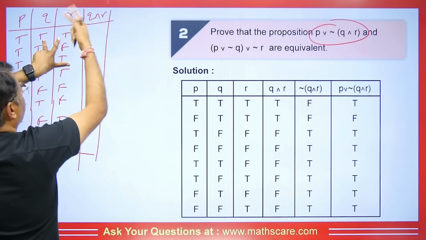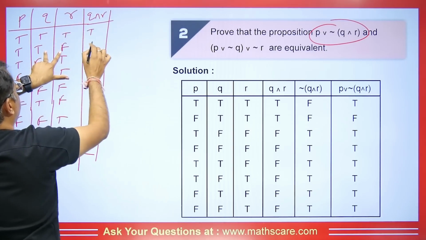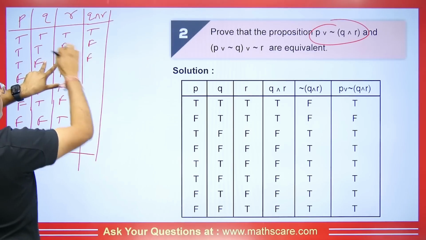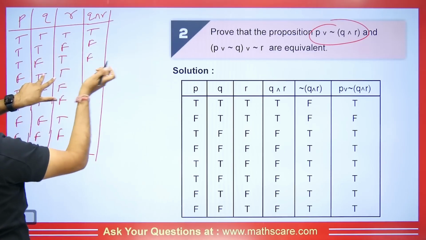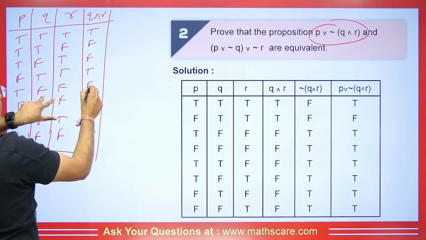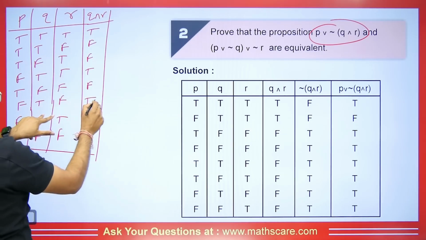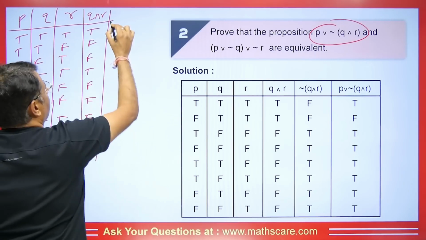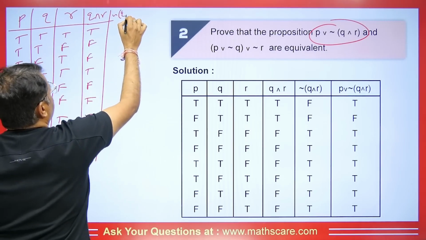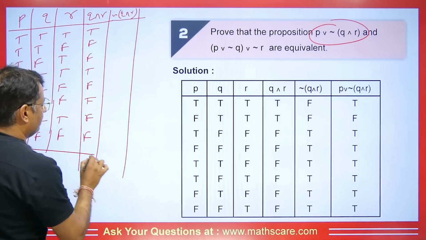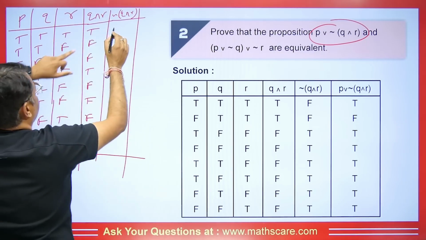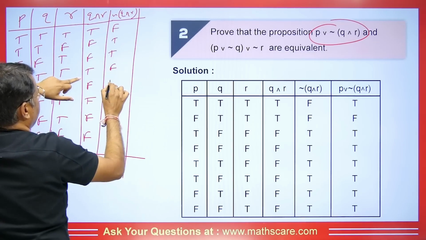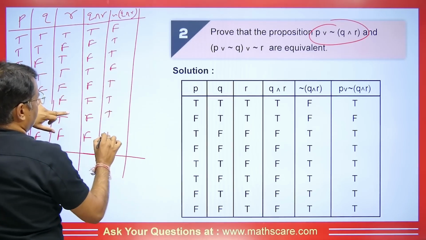So students, AND means product. So this will be true, and students, this will be false, because product is coming here. True, false will be false, because if we take 1, 0, then 0 will come. So 0 means false. True, true will come true here. Students, this will be false, and this will also be false. So this will be false, and this will also be false here. Now let's take the negation of this. So if we take negation, we will get this. Just take the opposite of this. If we take the opposite, then it will be false here, right? This is true, true, this is false, this is true, true, this is true, and this is true.